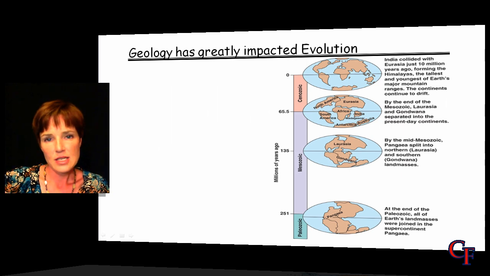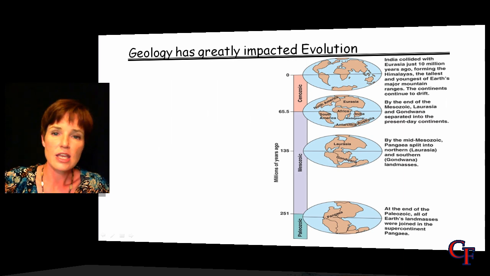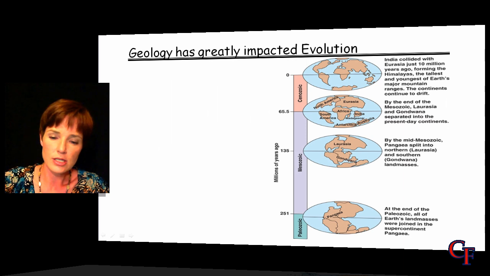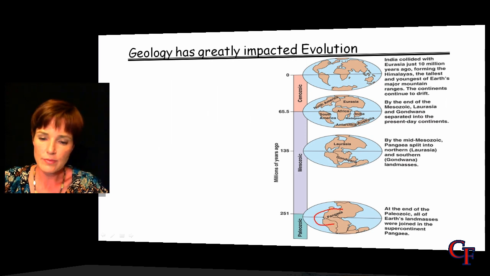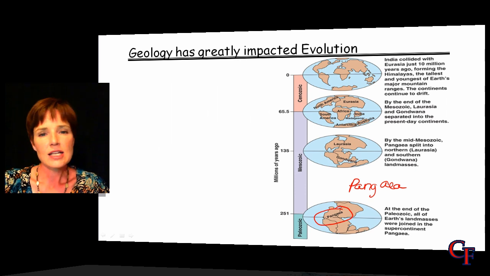Those have not remained landlocked together, or they've not remained separated either over time. So long ago, it's thought that these were separate continents. And then they formed this one solid continent, which we call Pangaea, which you see down here. So when we had Pangaea, that was all of the continents connected together in one landmass. We did have a lot of living organisms at that time, and that very large landmass would have had a very different environment than the separated land masses that we have today.